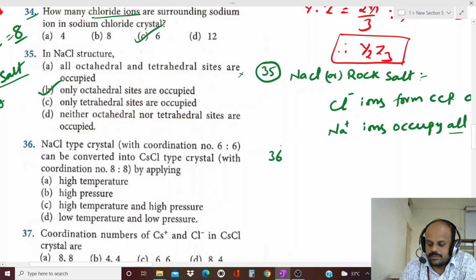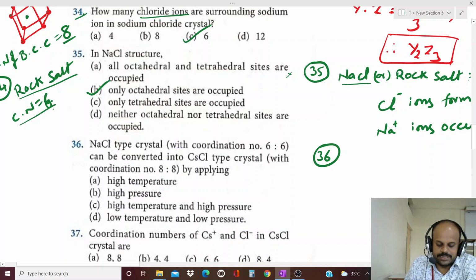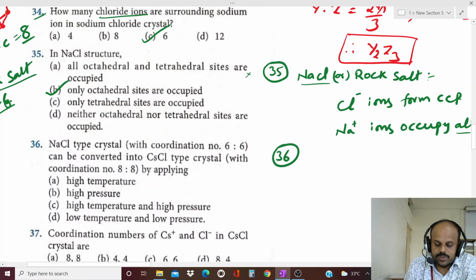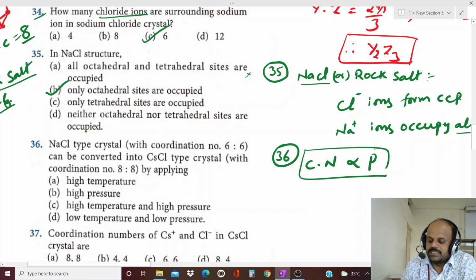Next question, 36th one. A NaCl type crystal with coordination number 6:6. NaCl is nothing but the rock salt structure, and in the rock salt structure the coordination number is 6 only. This coordination number ratio 6:6 can be converted into a cesium chloride type crystal with coordination number 8:8 by applying what? Generally, the coordination number is directly proportional to pressure, meaning if you increase the pressure then the coordination number increases.